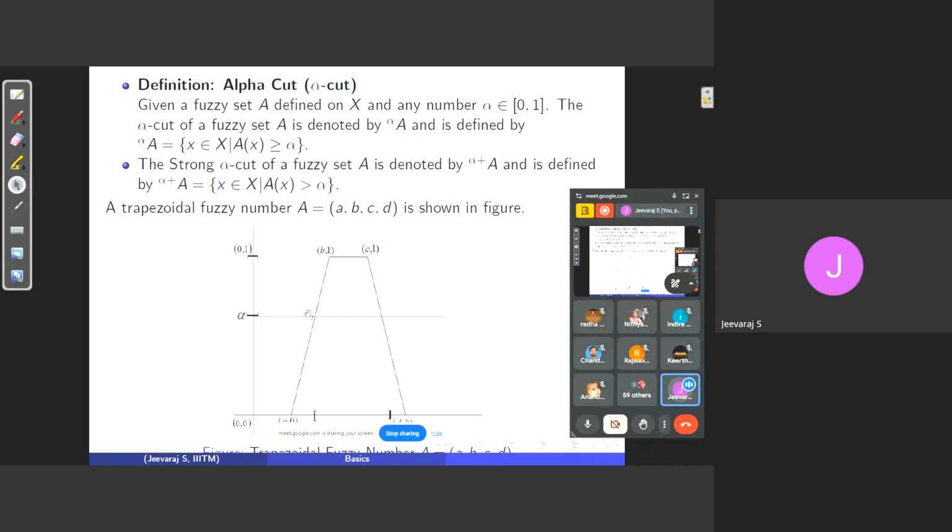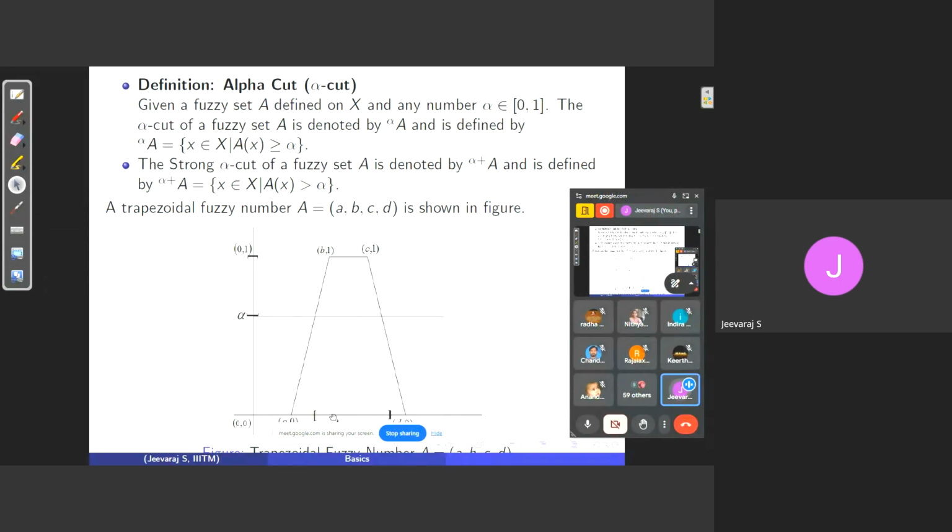So at how many places will this line cut this membership function? It will intersect at this particular point and at this particular point. What would be its inverse image? Its inverse image would be here. Let us call this point x1 and this point x2, right? So what does this trapezoid represent? It is nothing but A of x. So what can you say about A of x1? It is equal to alpha. What about x2? A of x2 is also equal to alpha.